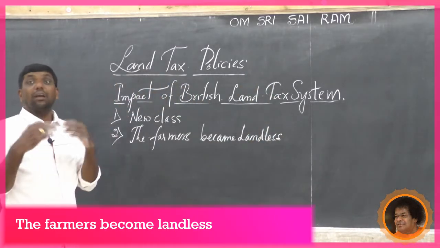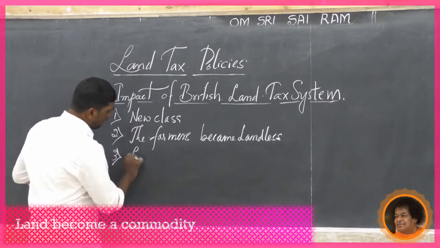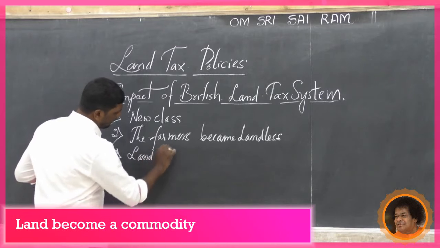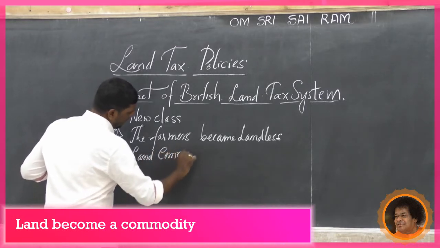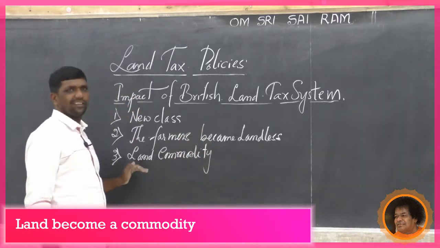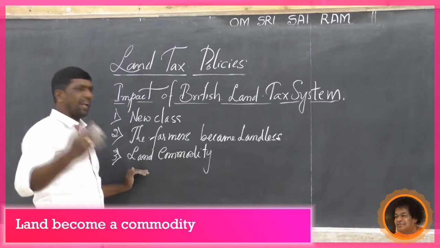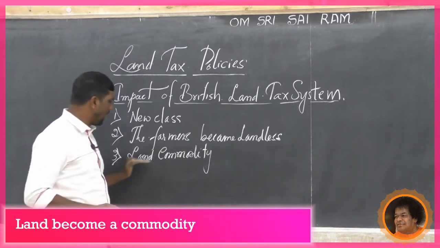Third point, land became a commodity. What does it mean? They can sell it, they can pledge it. The land became a commodity. Loans could be raised by mortgaging the land.